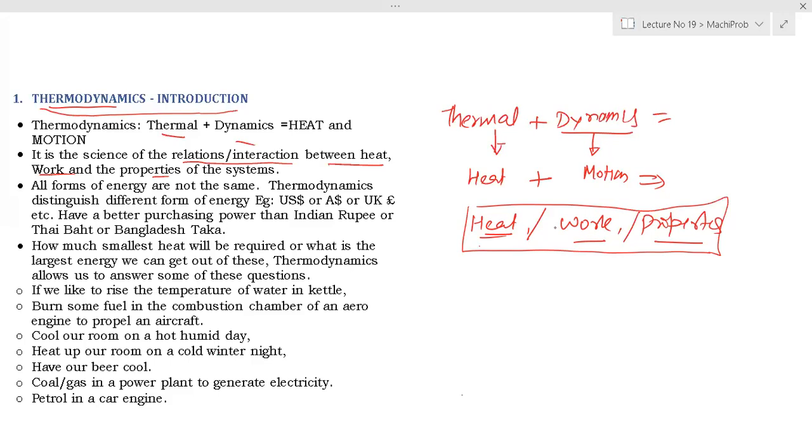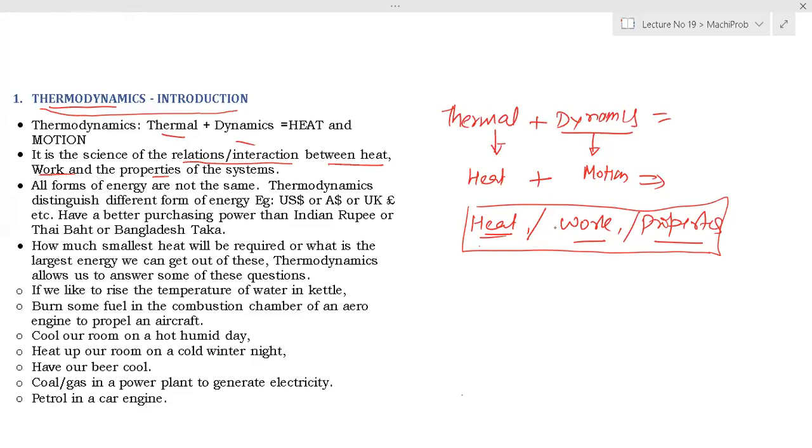So all forms of energy are not the same. In fact, one US dollar, or one Australian dollar, or a Canadian dollar, is not the same, or even one taka, or one Indian rupee. Both are one unit only, but their value is different. So the same is the case with energy.